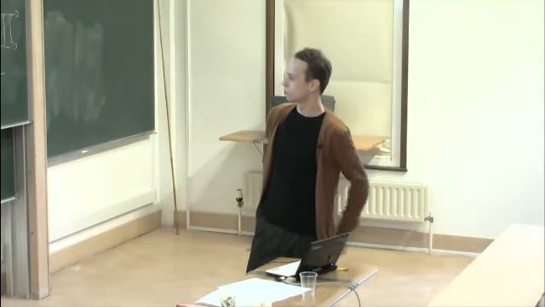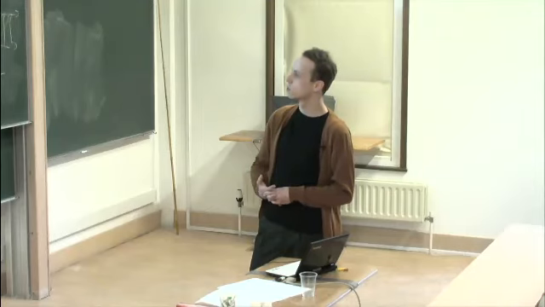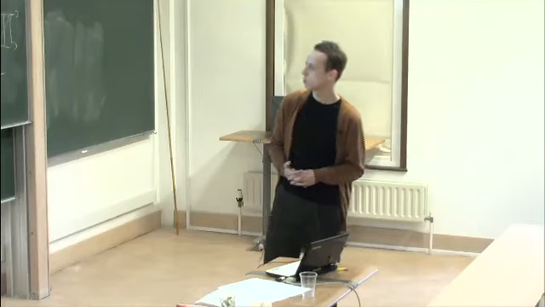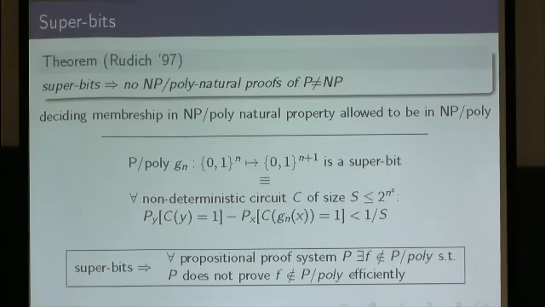It's interesting that it's actually a trivial consequence of a theorem by Rudich that if superbits exist, then for any propositional proof system P, there is a function which is hard for P/poly. Actually, a lot of such functions, such that this proof system doesn't prove efficiently that F is hard. So here we have formulas that are hard for all proof systems, but this is not sufficient for us because we need F to be a specific function, like for example SAT, or at least something that is clearly explicitly defined.